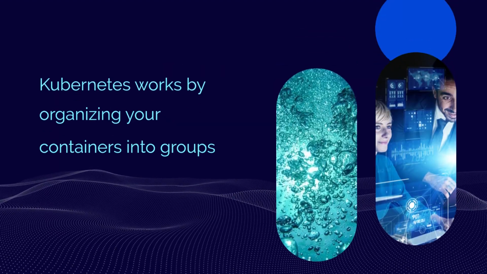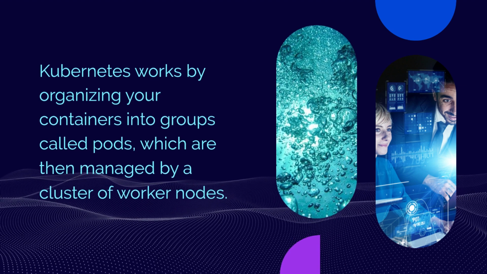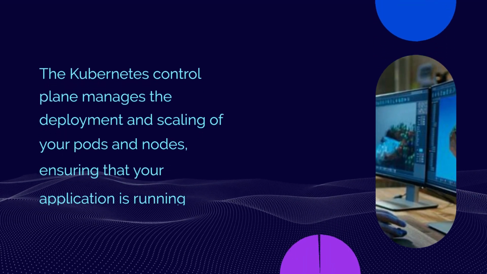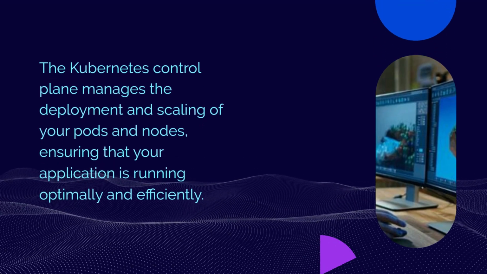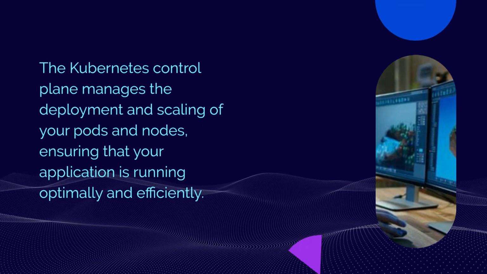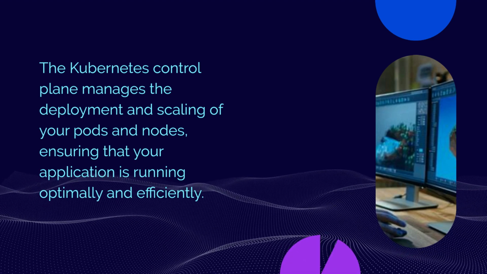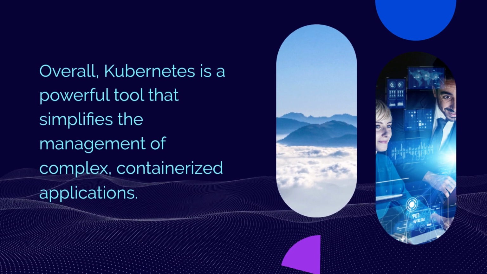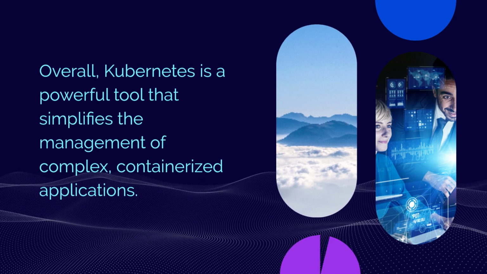Kubernetes works by organizing your containers into groups called pods, which are then managed by a cluster of worker nodes. The Kubernetes control plane manages the deployment and scaling of your pods and nodes, ensuring that your application is running optimally and efficiently. Overall, Kubernetes is a powerful tool that simplifies the management of complex, containerized applications.